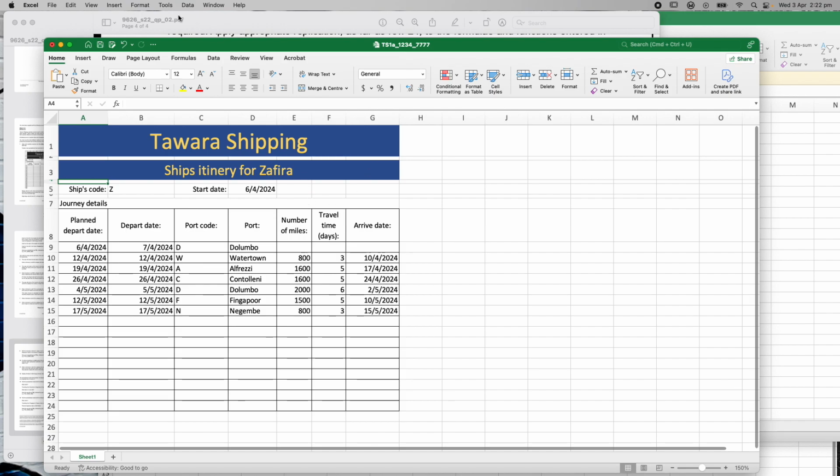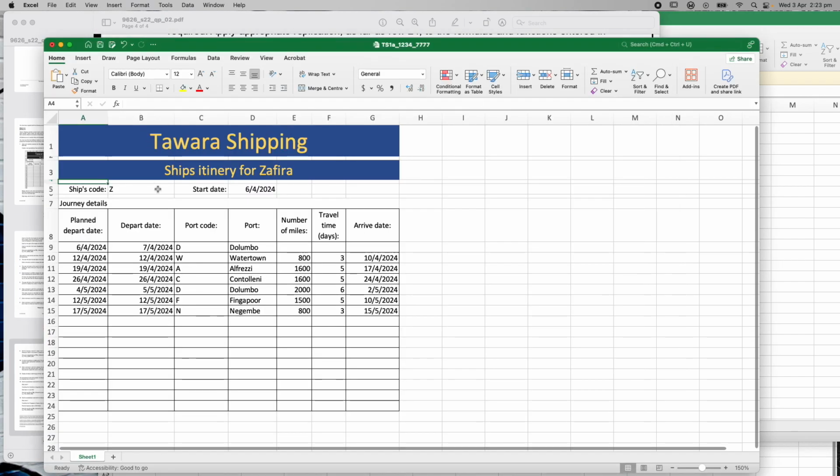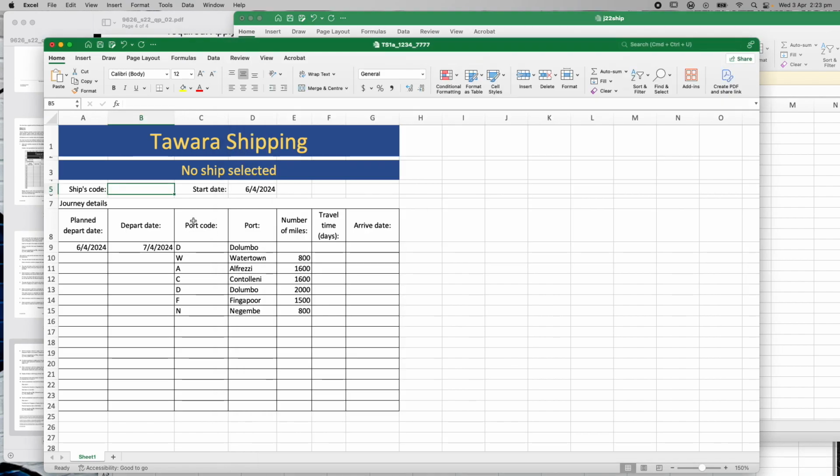Now, I've done question number 11. If nothing's in there, no ship selected. So let's test that. So instead of having a Z in there, I'm just going to delete that. So there's nothing in there, and it says no ship selected. All of this information changes. The distance from ports don't change because the distance from ports are a constant. They're still the same, right? But everything else changes. Let's put in a different ship name. Let's put in E. See what happens. Make sure I get the right name. Perfect, right? So there's the Elvira came in and that worked. And all the times and dates have all worked.